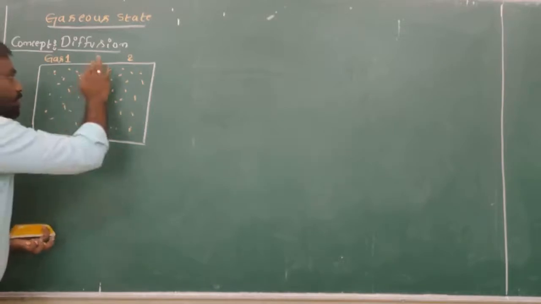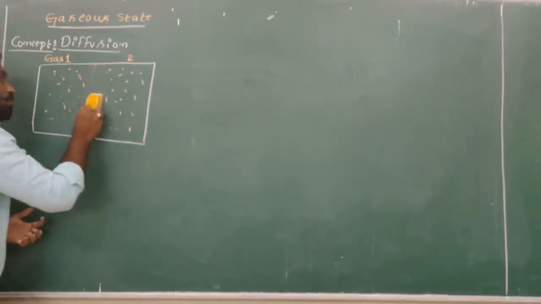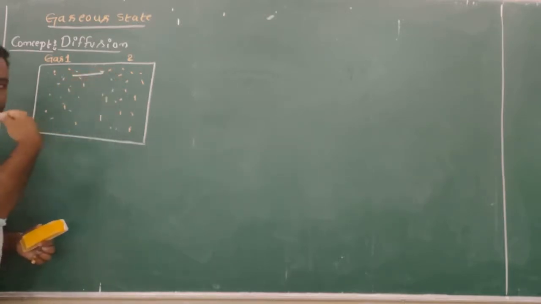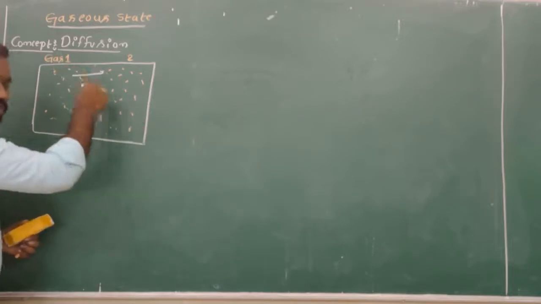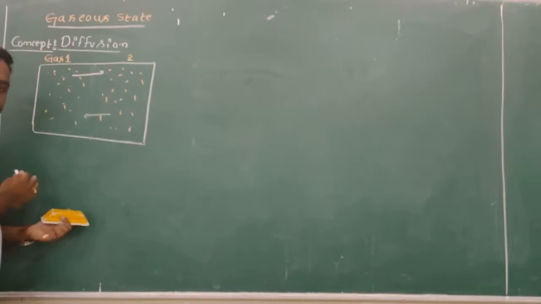If you remove the separator here, then the first gas can move towards the second gas, and the second gas can also move towards the first gas.